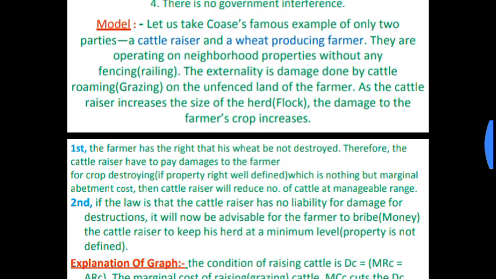Let us take Coase's famous example. When I read the journal of the Coase theory, it was very hard for me to understand. I read various books to understand this theory, and I composed it from various books as well as from journals. I studied very hard to prepare this lecture.